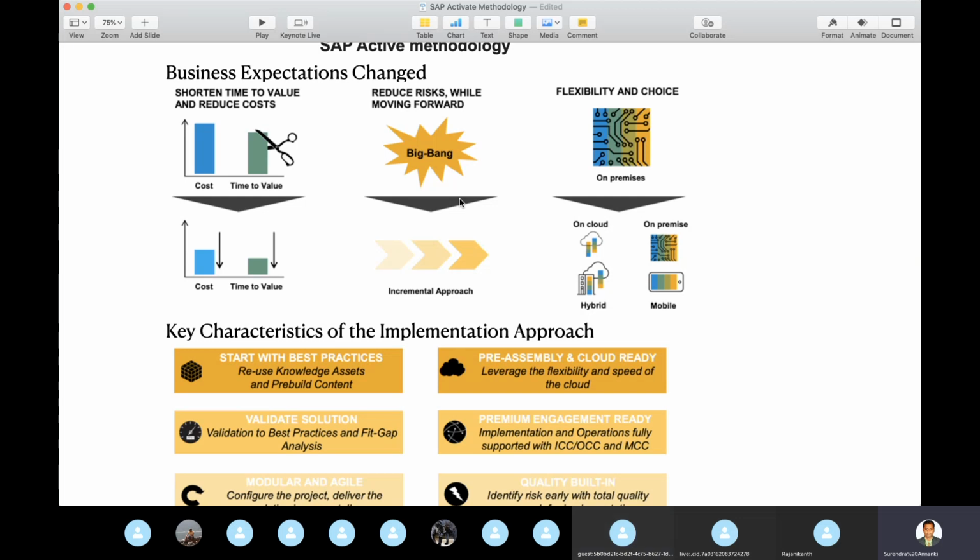Question. Yeah, go ahead. What I'm understanding from this slide is that this is more of an SAP S4 HANA implementation. Correct. So can we use this particular Activate methodology for our internal projects? Our internal projects means we are on S4 HANA on-premise, for example. We already used this Activate methodology, came up with our implementation, and went live. Now we are doing our own projects.